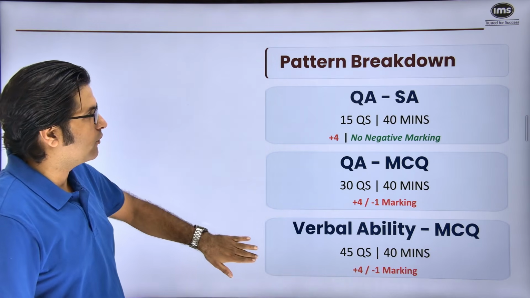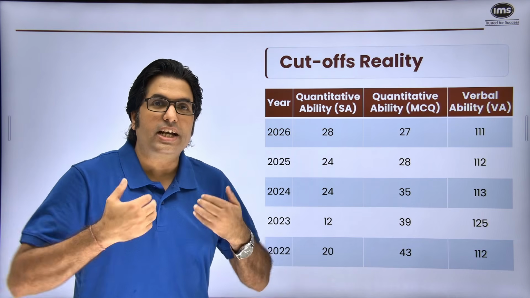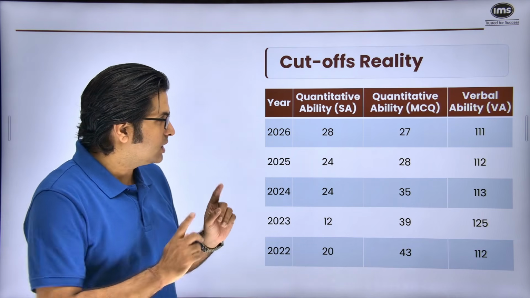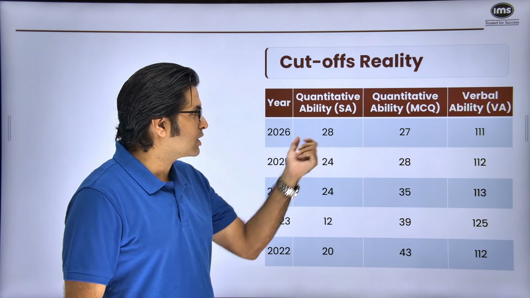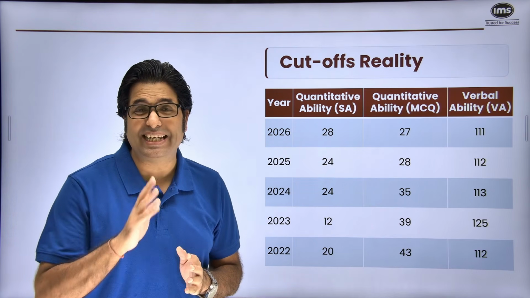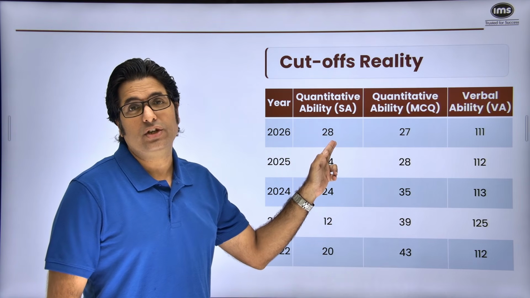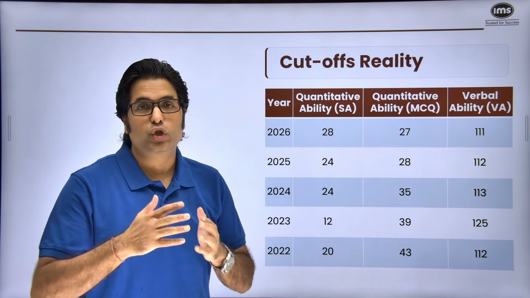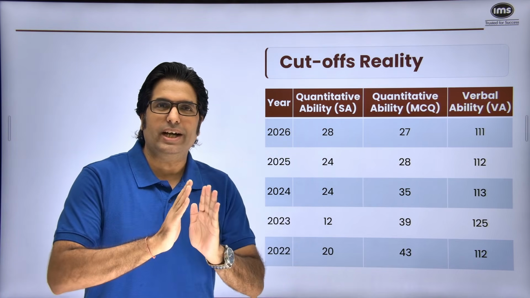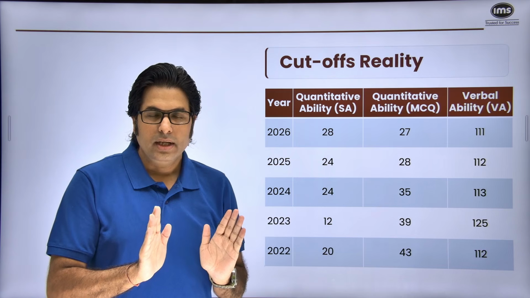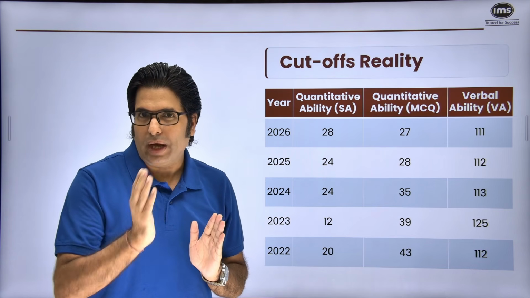Let's look at those cutoffs now to understand, before we start our preparation in a structured manner, what is the expectation in the actual exam. So this gives us a good clarity that if you look at the 2026 actual cutoff for quantitative ability short answer section, it is equivalent to 7 net questions, right? Remember, +4 for every correct. So 7 4s are 28 marks is the cutoff. So out of 15, if you get 7 right, then you are clearing the cutoff as far as last year's paper is concerned. Can you attempt around 8 to 10 questions?